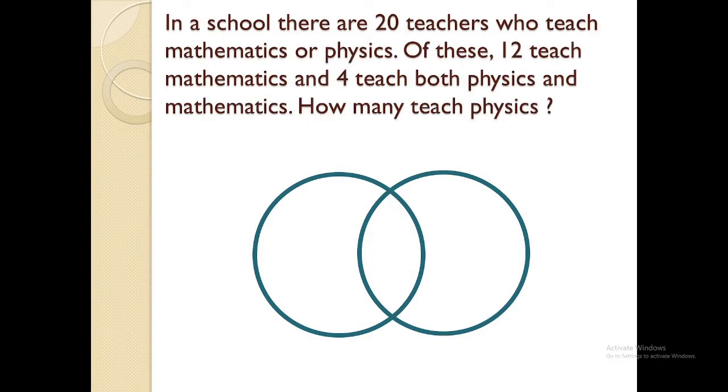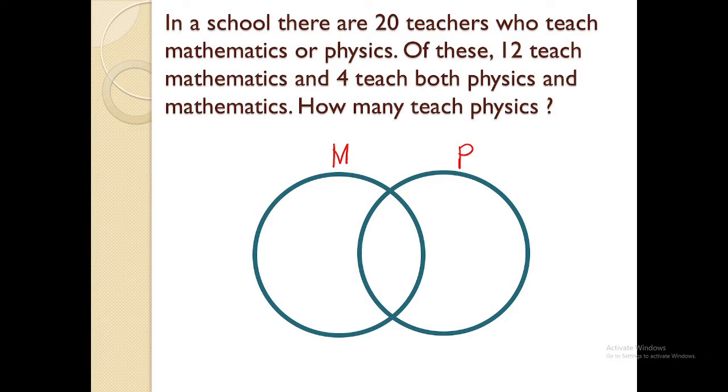Now, let's proceed to our problem number 2. In a school, there are 20 teachers who teach mathematics or physics. Again, 20 teachers who teach mathematics or physics. So we have mathematics here, physics here. All in all, there will be 20 teachers.